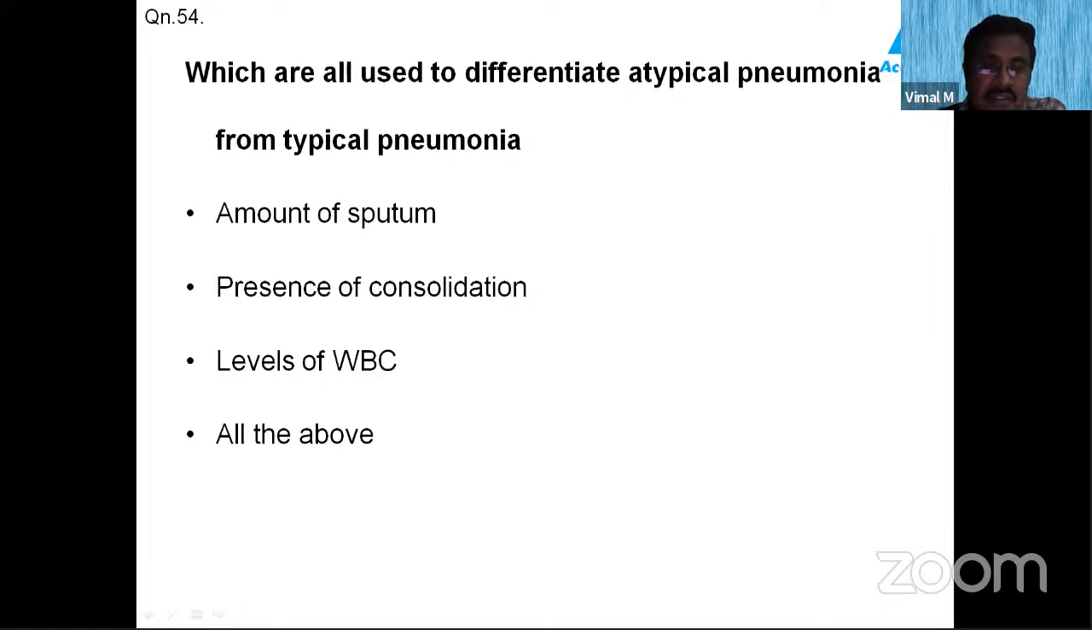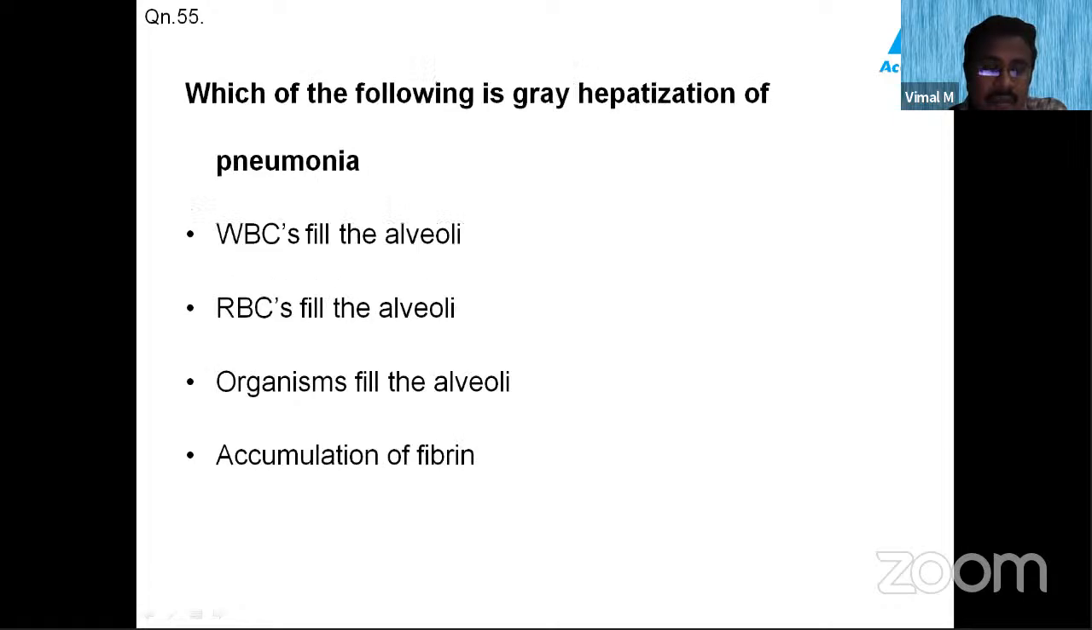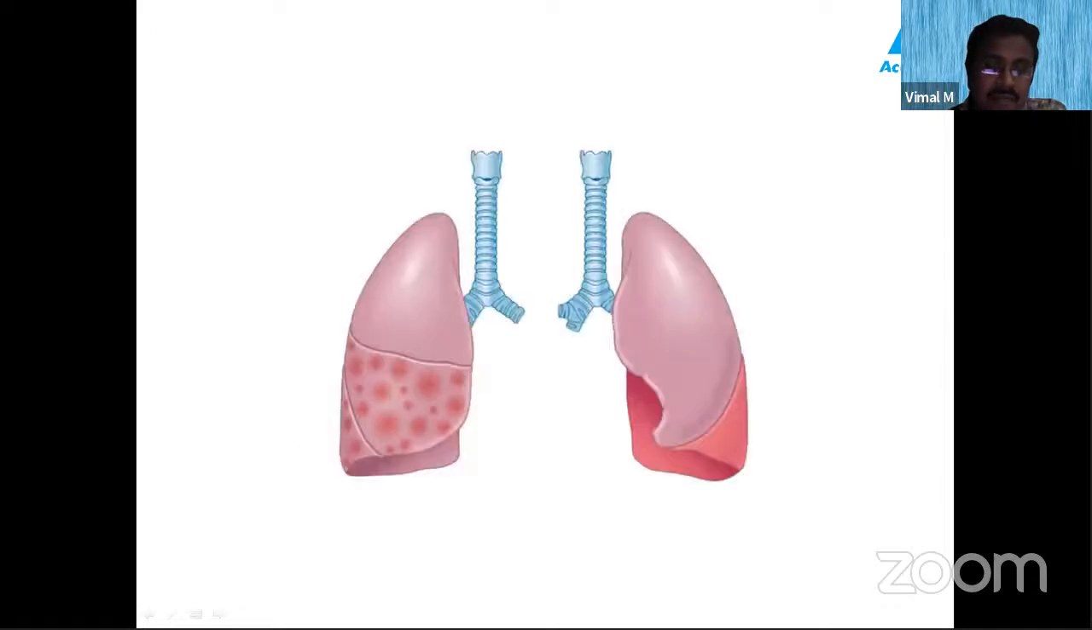And the other question is, which of these are used to differentiate atypical pneumonia from typical pneumonia? Whether it is the amount of sputum, or presence of consolidation, or levels of WBC, or all of the above. Coming to this question, which of the following is the gray hepatization of the pneumonia? That is, WBCs fill the alveoli, RBCs fill the alveoli, organisms fill the alveoli, and accumulation of fibrin. So for solving these questions, we have to know a little bit about pneumonia.